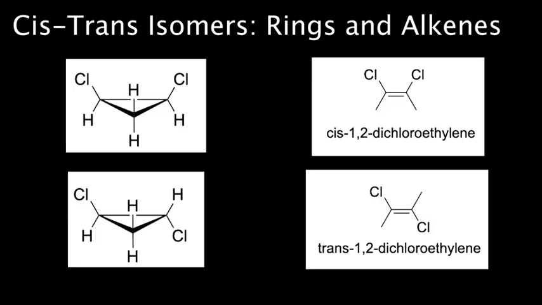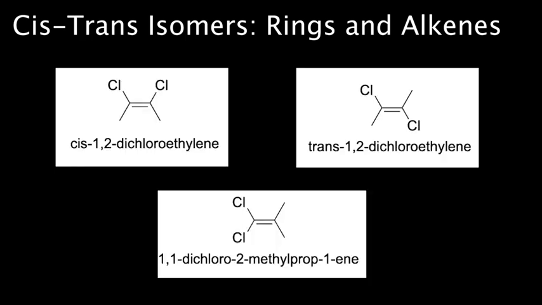Because small rings such as cyclopropane are rigid and bond rotation is not possible, we can think of them as analogous to alkenes, where rotation around the carbon-carbon double bond is also restricted. Here we have an example of 1,2-dichlorocyclopropane side by side with an example of stereoisomers from a previous video. In both cases, the rigidity of the structure leads to fixed positions for the substituents, resulting in distinct stereoisomers.